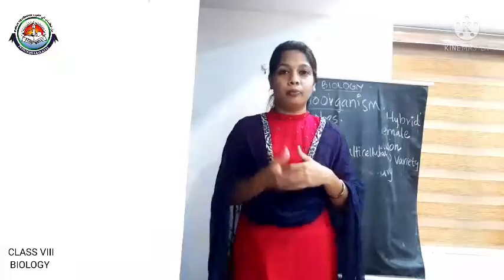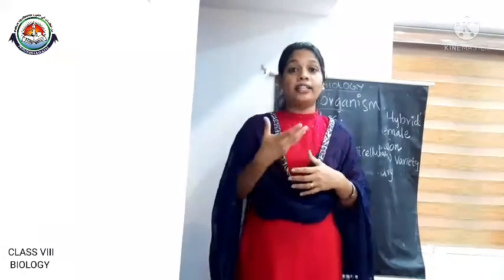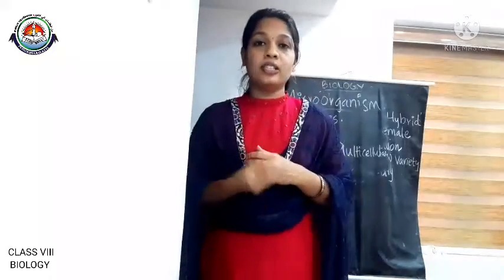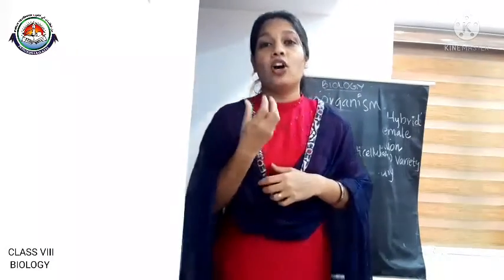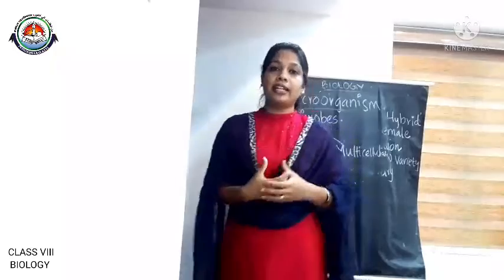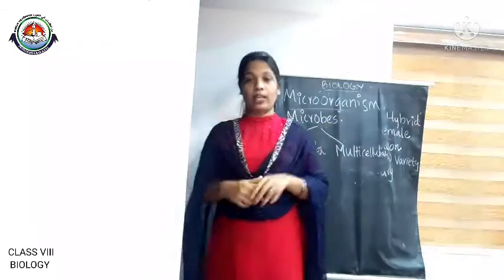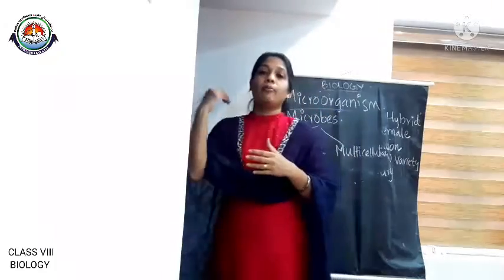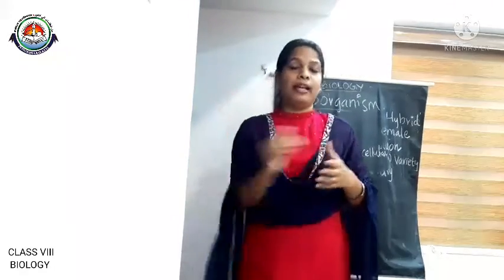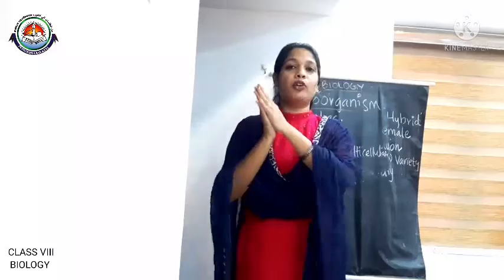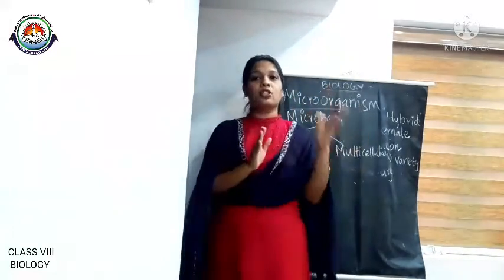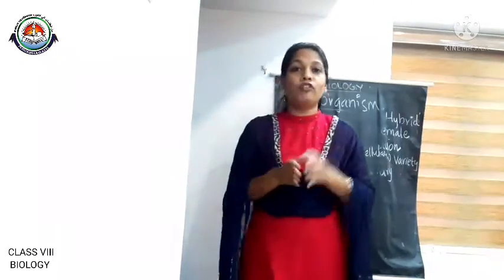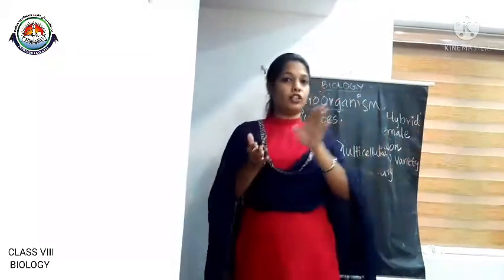The second method is hybridization. Hybridization is also for improving the quality of a cropland, and in it the scientists develop new varieties of crops by crossbreeding two different varieties. Crossbreeding two different varieties of crops results in the production of a new variety of plant. The plant that is produced through hybridization is called a hybrid, and this hybrid will have the qualities of both the parents, both varieties of parent.